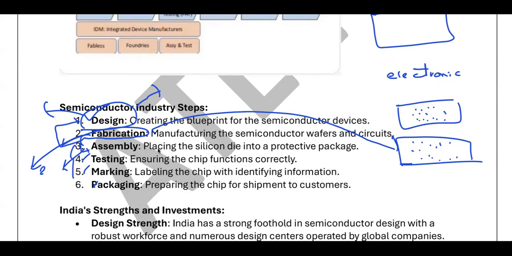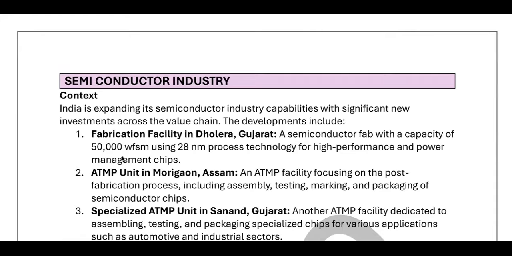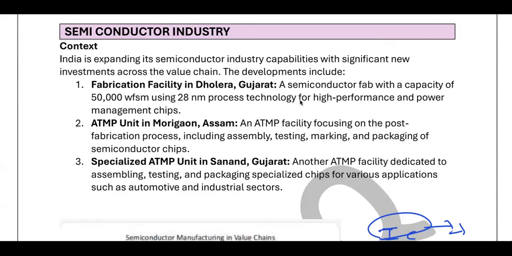Now, the Tata investment is going to happen in fabrication as well as assembly units. So now you understand what this means. When we say 2 units are being set up in Gujarat, an OSAT and a fab facility, the OSAT is nothing but the ATMP facility: assembly, testing, marking, and packaging.